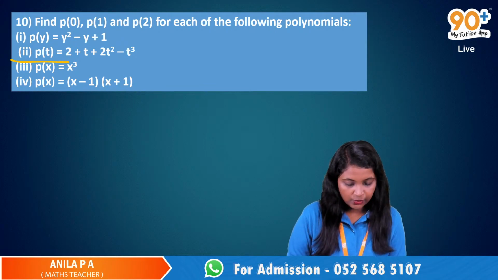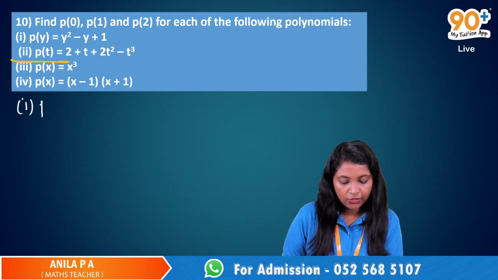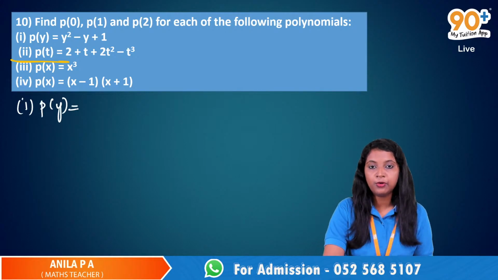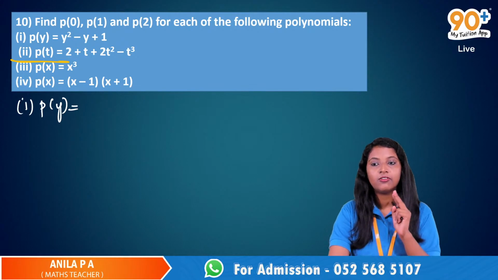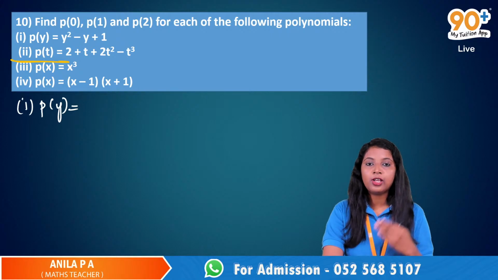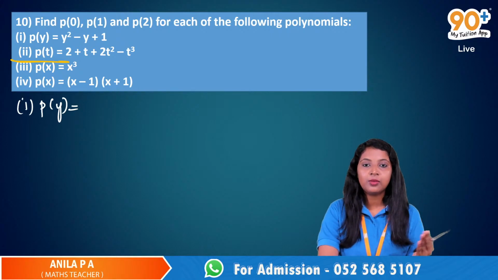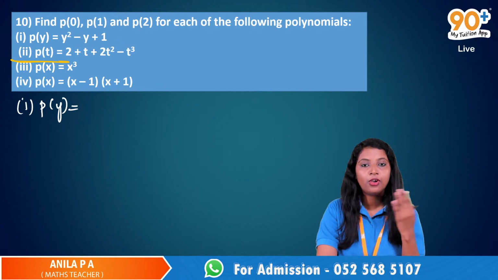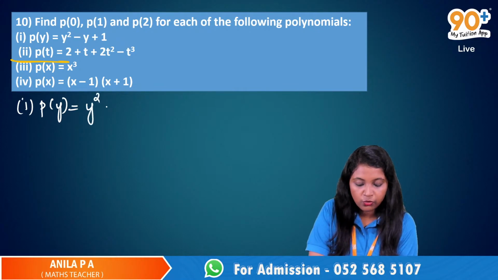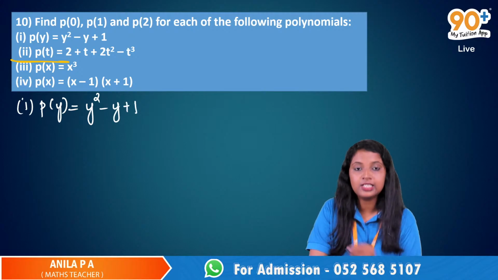So the first question is p of y is equal to, here the variable is y, therefore inside the brackets it is y because the variable is y. So we have to name the polynomial according to the variable. So here it is p of y because the variable here is y. P of y is equal to y square minus y plus 1.